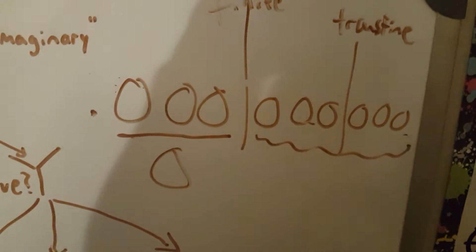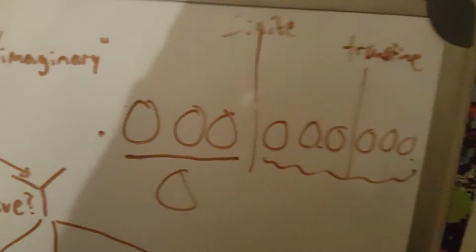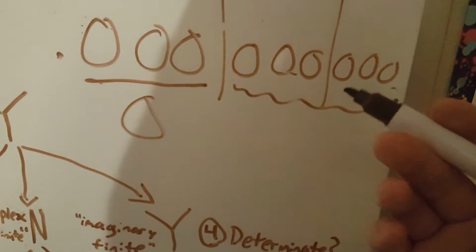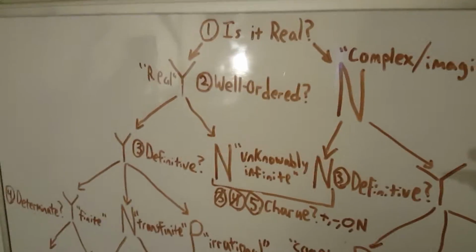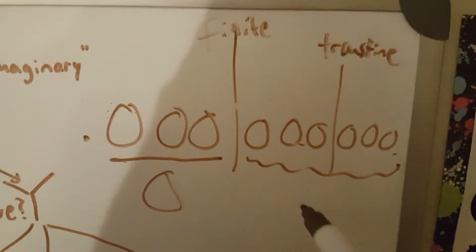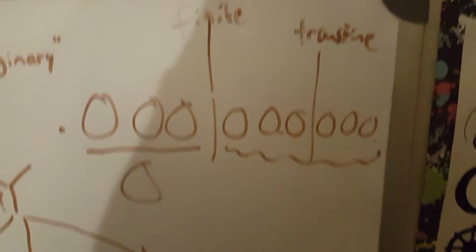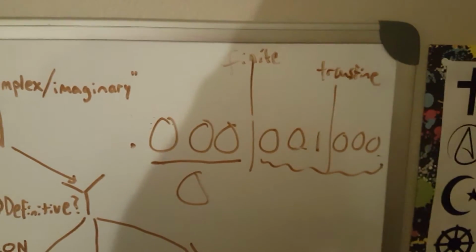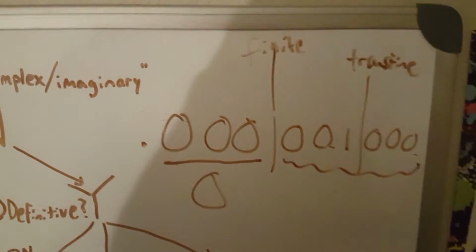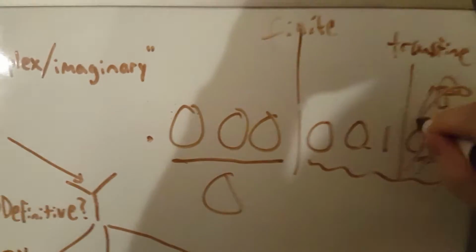Now an infinitesimal would, since it has a 0 charge and it's irrational, have a 1. We'll say that because it is well ordered, there has to be a 1 somewhere in the transfinite category. And I think for all intents and purposes, it would be best to define the infinitesimal as having the 1 right there. Because beyond that, we can't even write these zeros. These zeros shouldn't even be here. It could be total nonsense, and we wouldn't even know it.